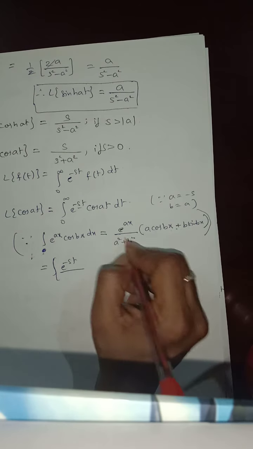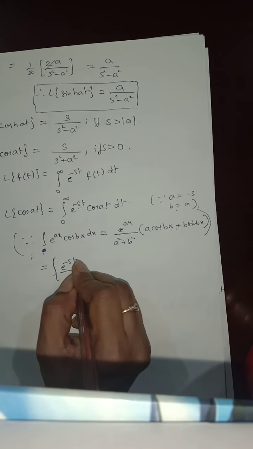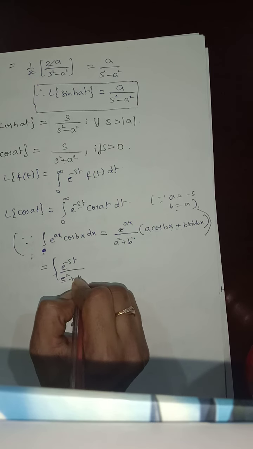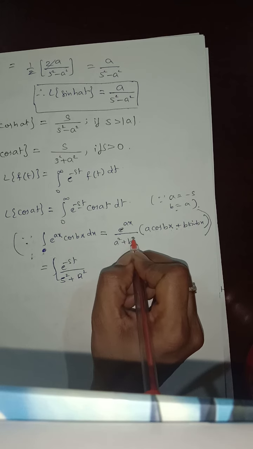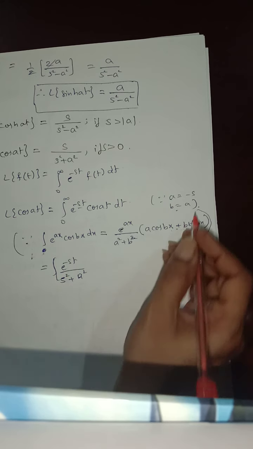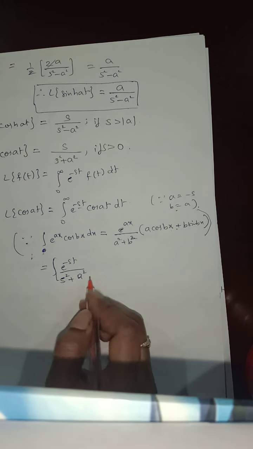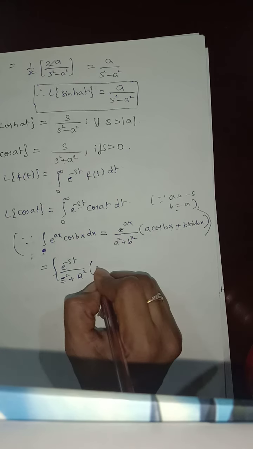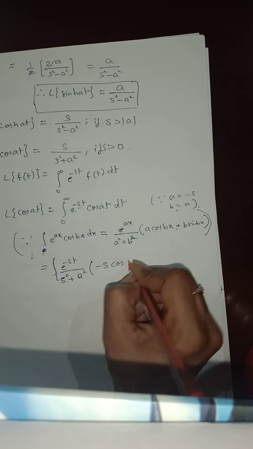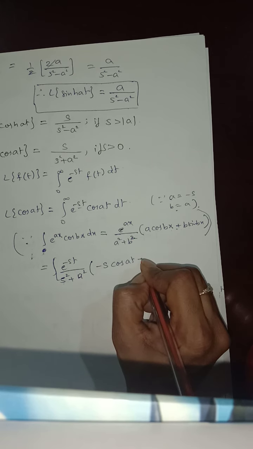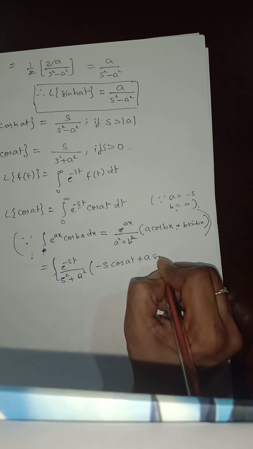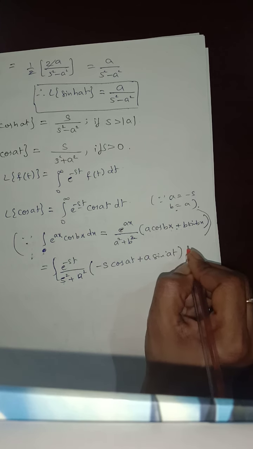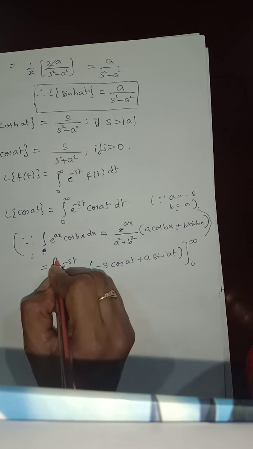So according to this formula I am writing this: e power of minus st by s square plus a square, since the square is there, it will become plus, into (minus s cos at plus a sin at). The limits are 0 to infinity.